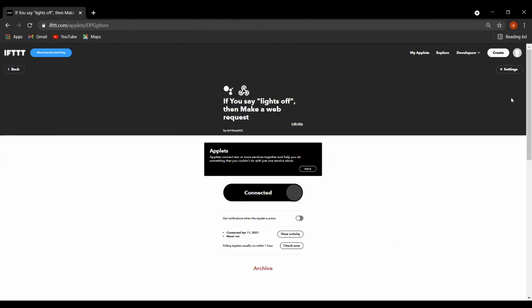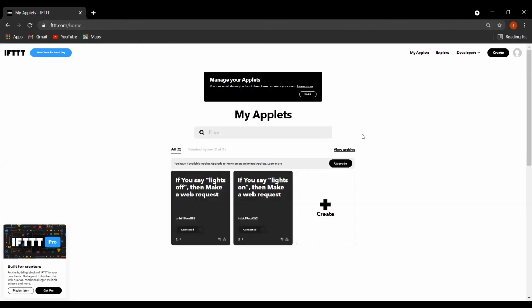So now if you go to my applets, you will see that these two applets are made. But there is a limitation in IFTTT. Just a month or two ago this limitation came, that you can only make 3 applets on IFTTT for free.